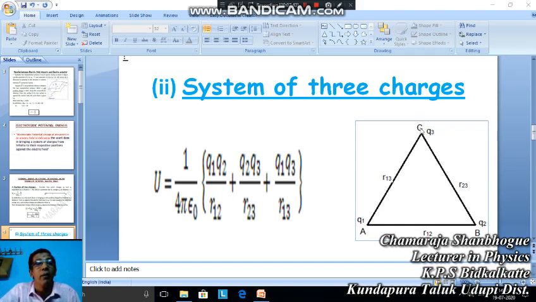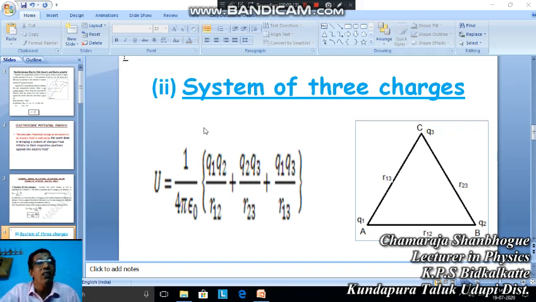So the total work done in bringing the third charge in the presence of the first charge is 1 by 4 pi epsilon naught, Q1 Q3 by r13. Similarly, in the presence of the second charge it is 1 by 4 pi epsilon naught, Q2 Q3 by r23.